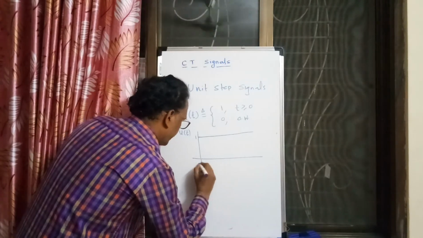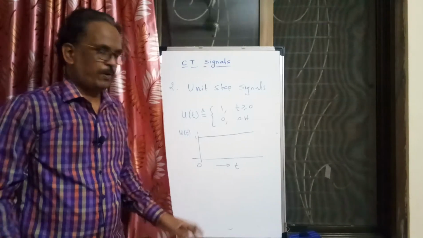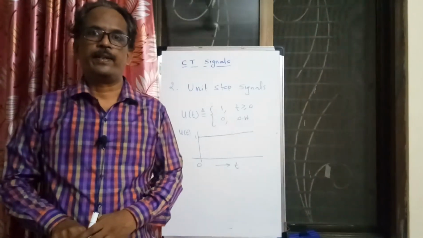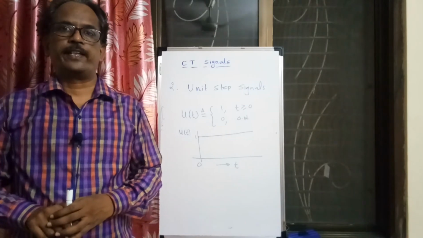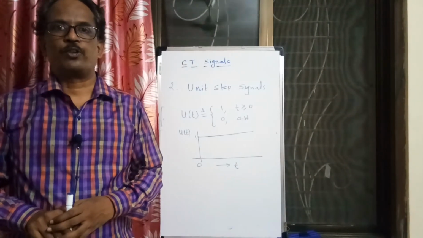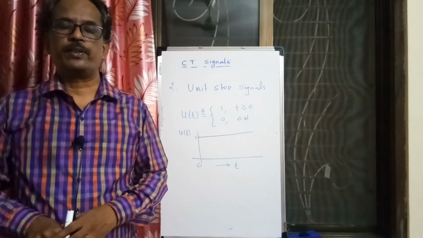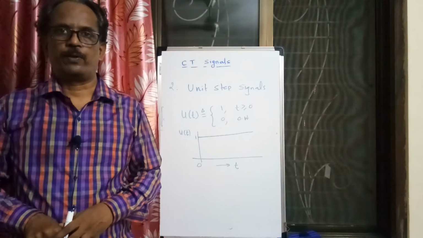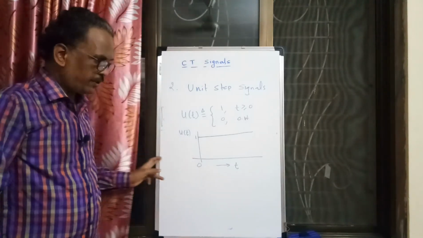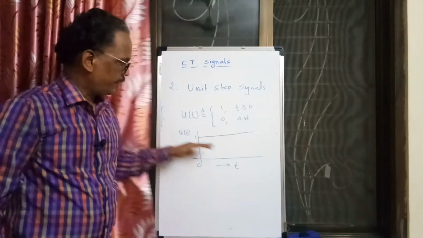So it is 0, and this is the time axis. The amplitude is 1 from t equal to 0 to infinity, and it is 0 for t less than 0. So it is a causal signal. A causal signal is a signal whose amplitude is 0 when the time index is negative. For negative time index the amplitude is 0, and for positive time index, that is 0 to infinity, the amplitude is 1,